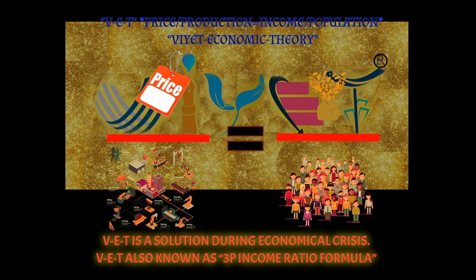This theory is only applicable when you are facing a crisis. It is applicable during any kind of economic crisis in a region, area, or the world, everywhere. Now, if the government defines that the individual income is 100, then they must consider production to be higher than the population for contingent purposes.